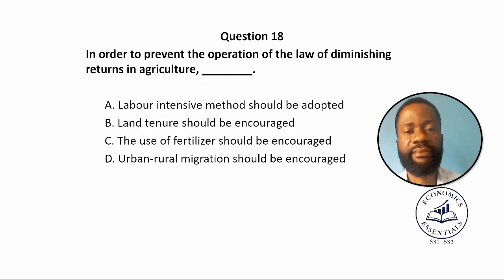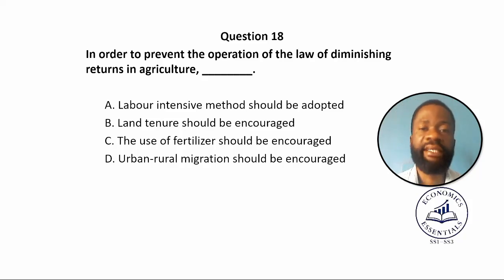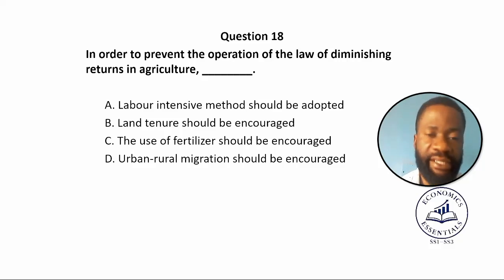Question number 18. In order to prevent the operation of the law of diminishing returns in agriculture, option A, labor-intensive method should be adopted. Option B, land tenure should be encouraged. Option C, the use of fertilizer should be encouraged. Option D, urban-rural migration should be encouraged.